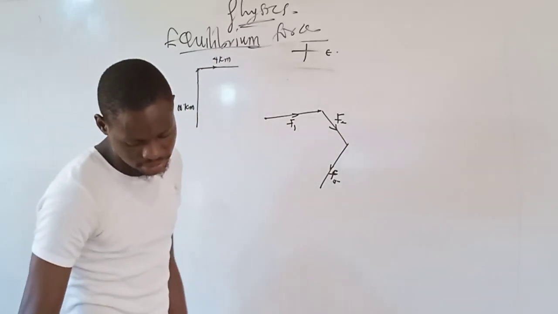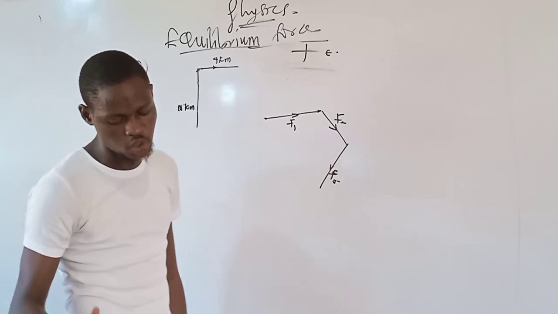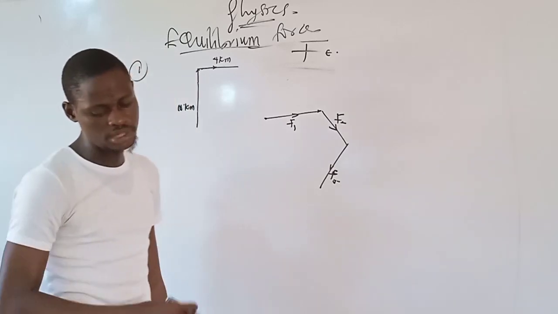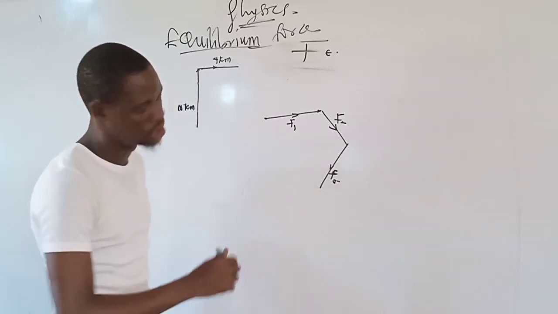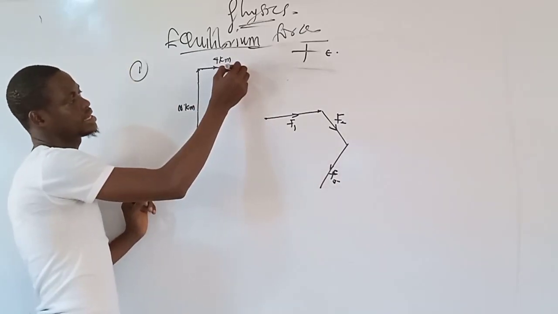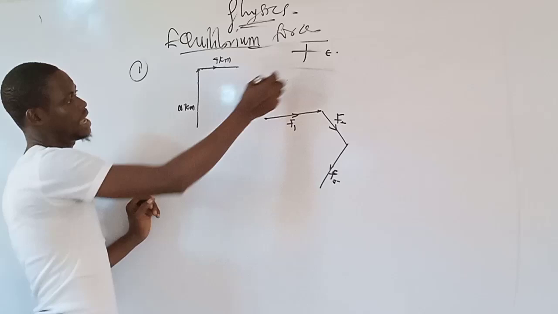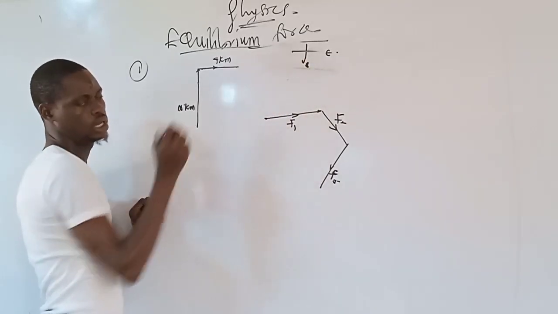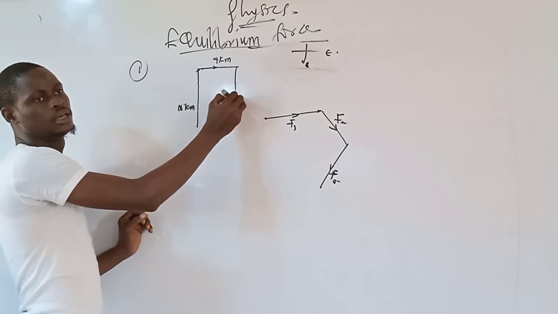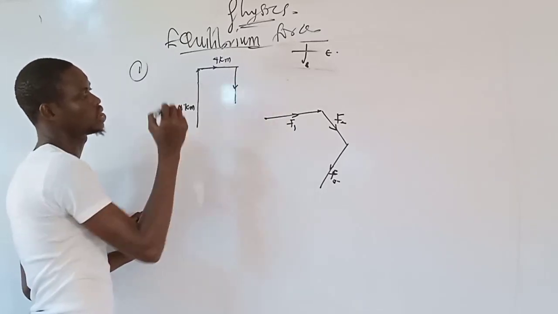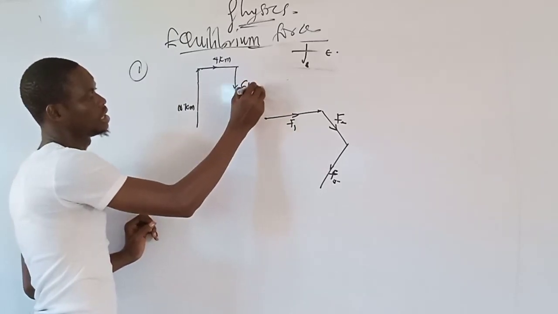The next thing they said is 6 km southward. 6 km southward is along the south, so it comes like this. Along this direction here, 6 km.